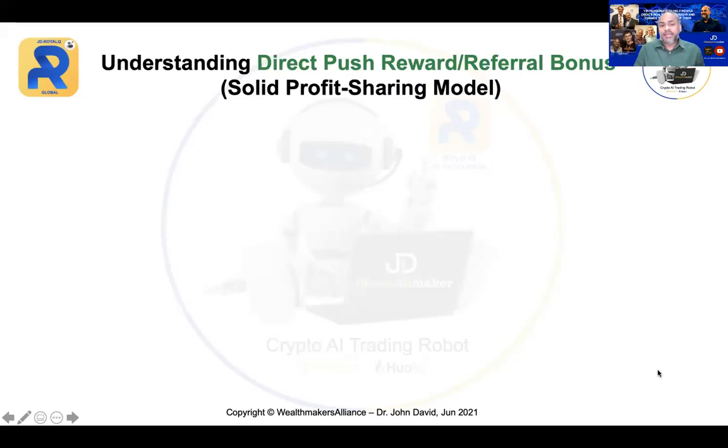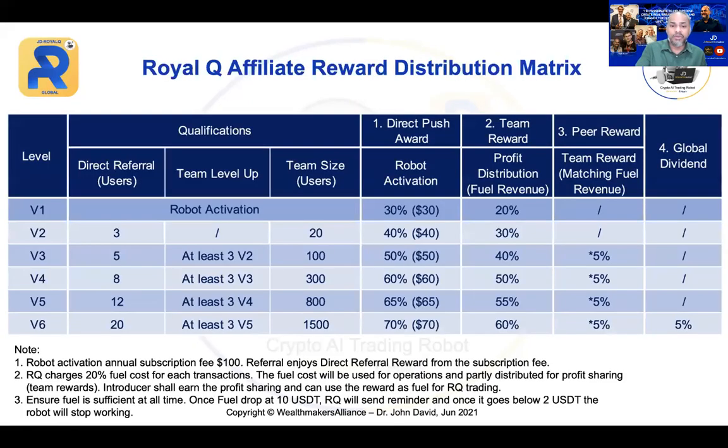So now over here, let's first understand the rewards. We have the direct push reward and the referral bonus. You can see in this table we have 6 levels if you want to rank up, V1, which we call VIP 1, all the way to VIP 6. Each of these levels has qualifications: how many direct referrals you need, how many team levels are required, and also the team size. These are very simple qualifications.